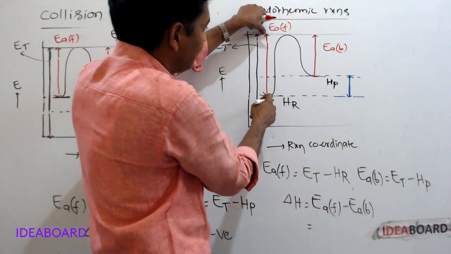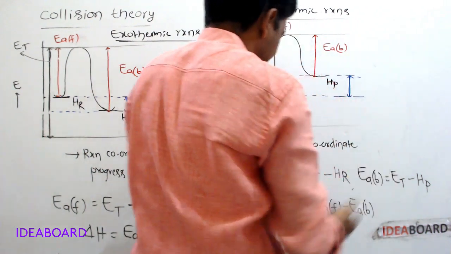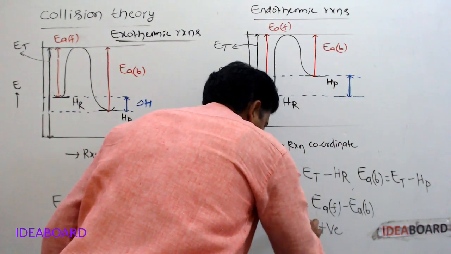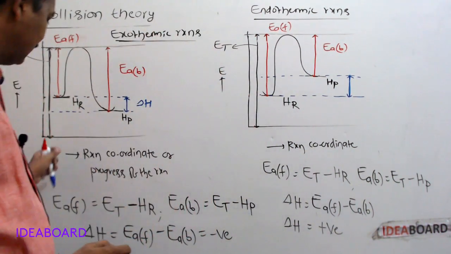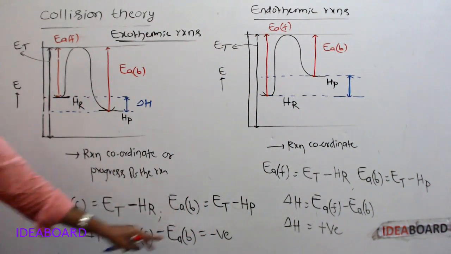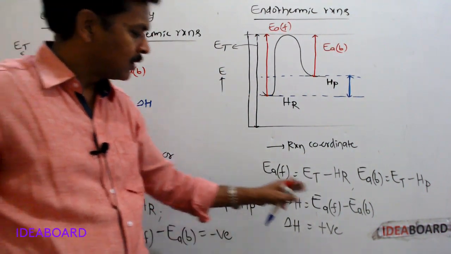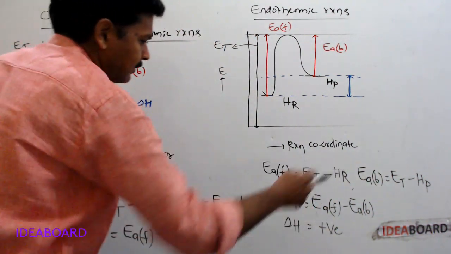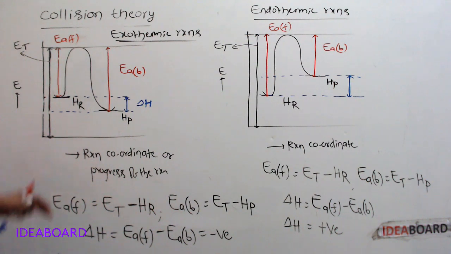The activation energy of the forward reaction is greater than that of the backward reaction, so delta H is positive. In exothermic reactions, delta H is negative, but in endothermic reactions, delta H is positive. These formulas are very, very important.